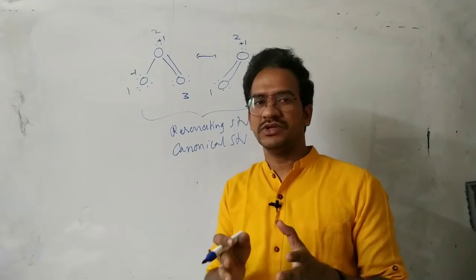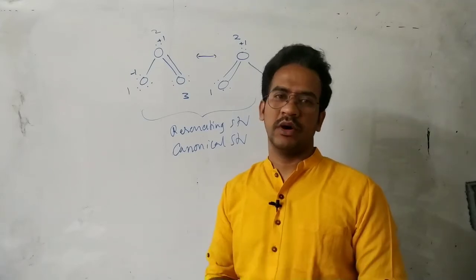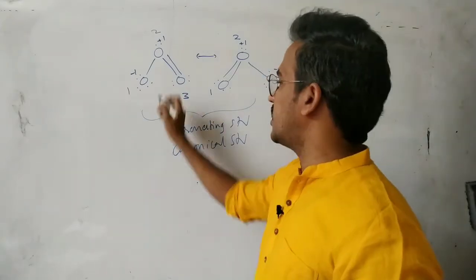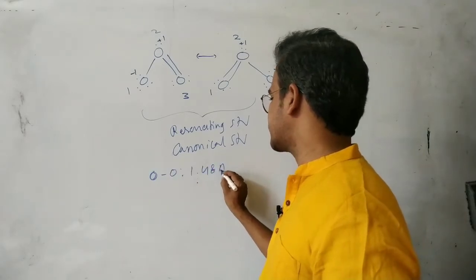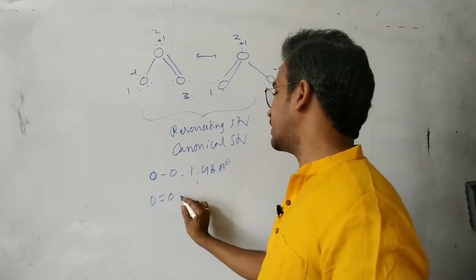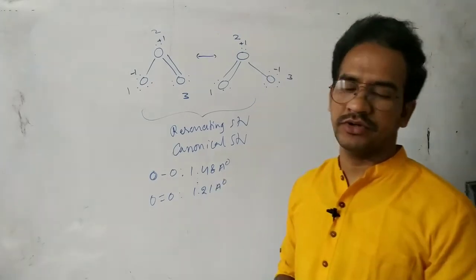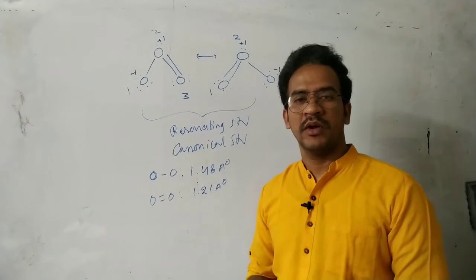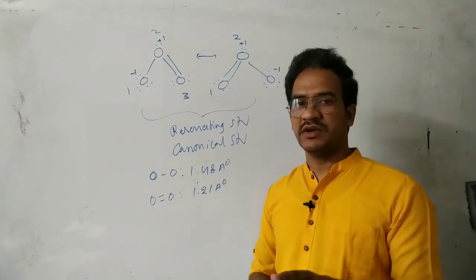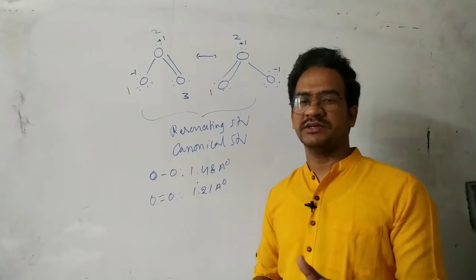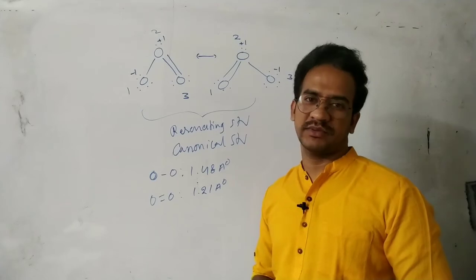Now, none of these two structures explains the property of the molecule. The oxygen single bond length is 1.48 angstroms and the oxygen double bond length is 1.21 angstroms. But actually in the O3 molecule, the two oxygen bonds are equal, and that bond length is neither 1.48 nor 1.21 angstroms.